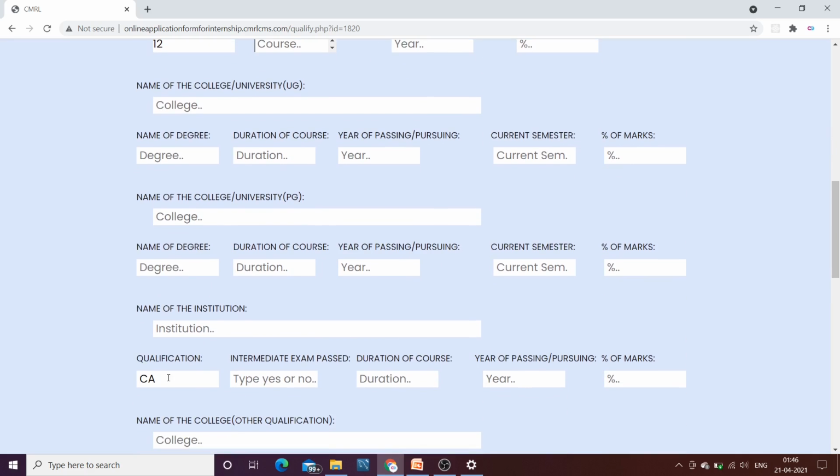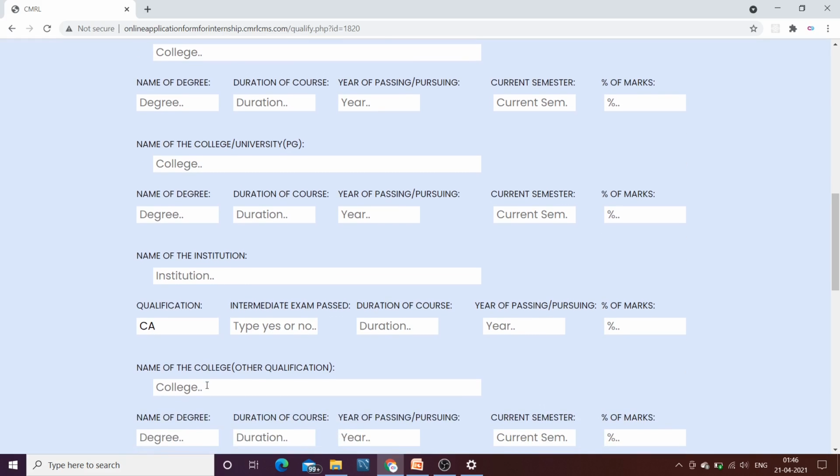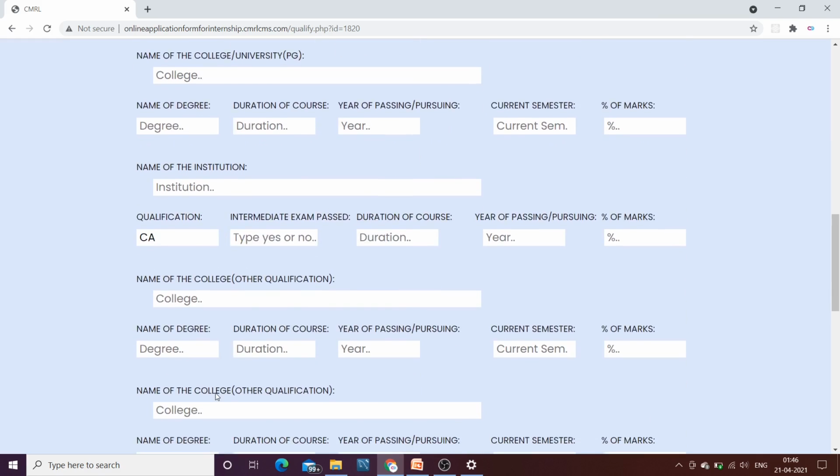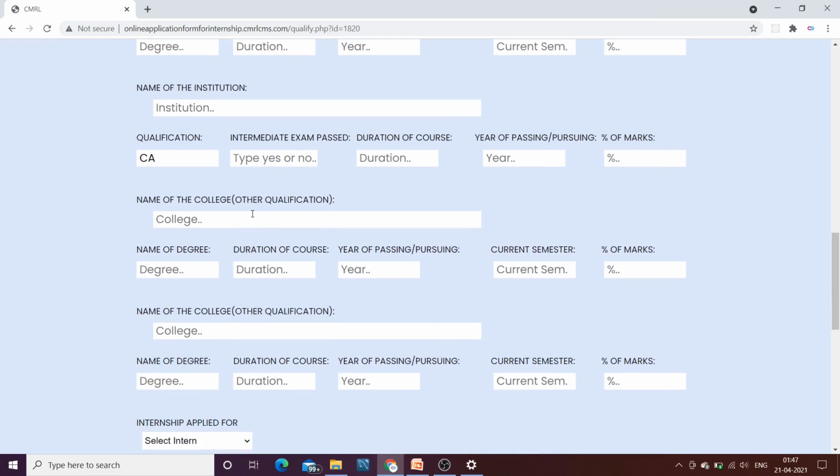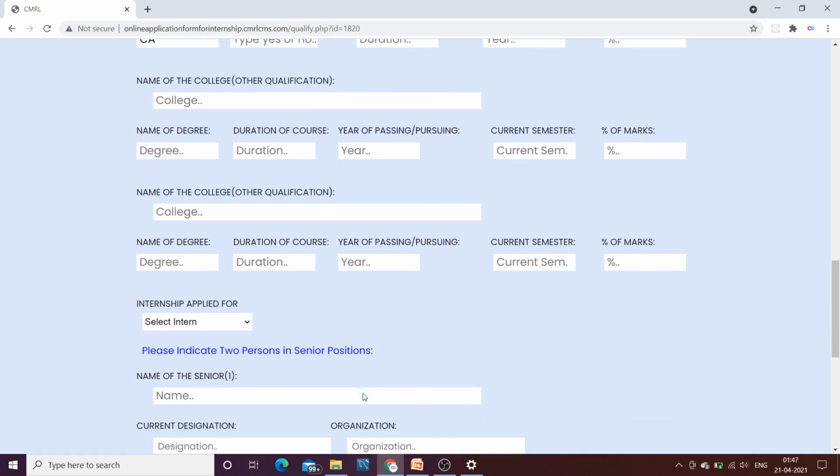Same here for CA qualification. As I have told earlier, this video is also for CA students. So if you have done your CA, then enter the details, otherwise skip the details for the CA section. And same here, if you have any other qualification, then enter your college name and all the details here in the upcoming sections.